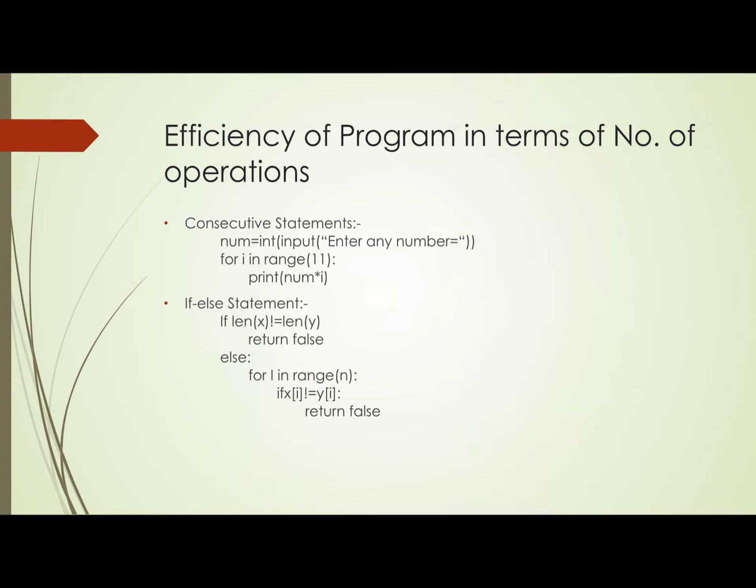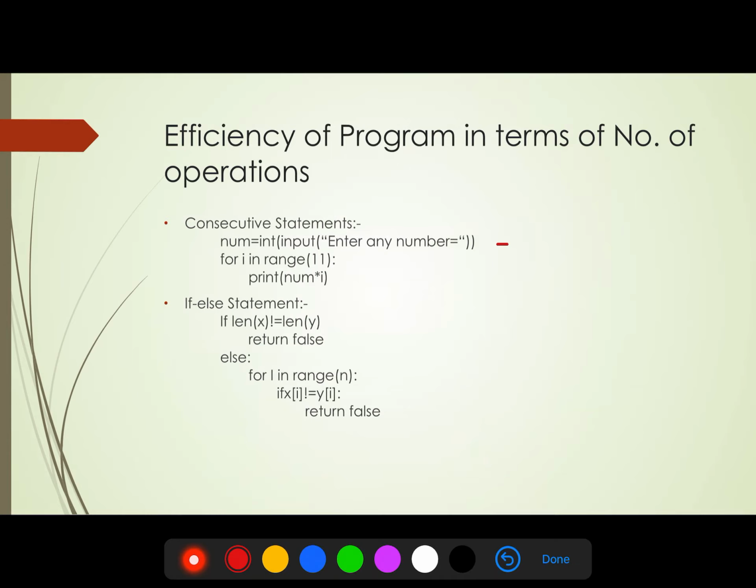Move to the next one. Here is a consecutive statement. Num equals to int input. Suppose it will take constant time c1. For loop, for i in range so and so, print so and so, it will run suppose n times. I am ignoring this 11. n times, and this will take constant time c2.